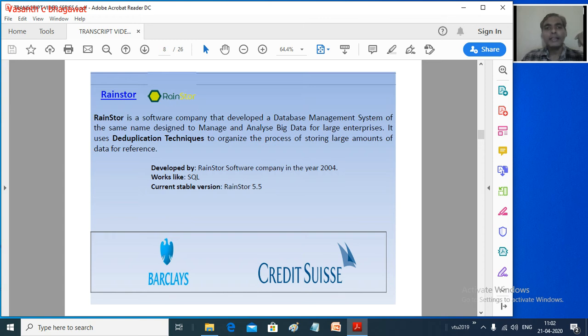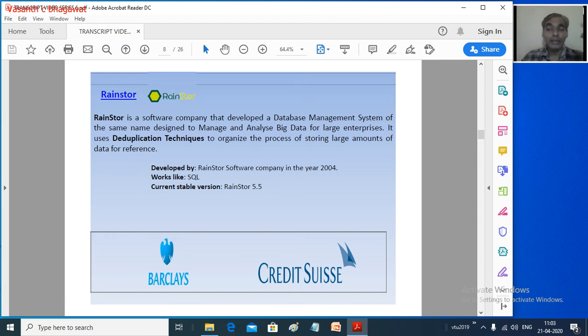Rainstore is a company related to the database management of huge data, and it also helps in analyzing big data in the enterprise. It uses the deduplication technique. Deduplication means we identify the duplicates and remove them, such that the efficiency of utilization of your database increases. Generally it is similar to SQL, how SQL works. The companies which are using Rainstore are also given here, so later on you can browse the logos and see in which particular domain these companies are working.